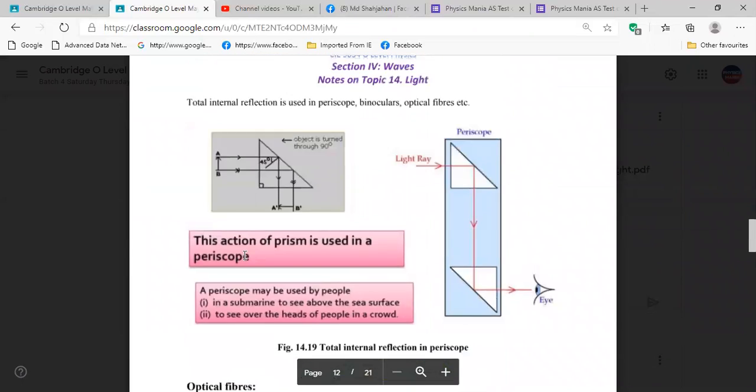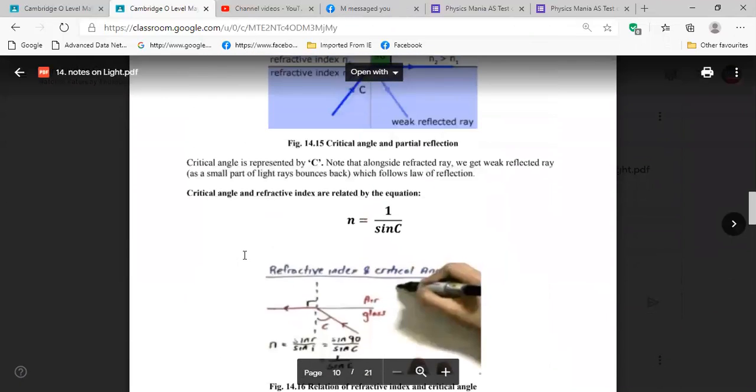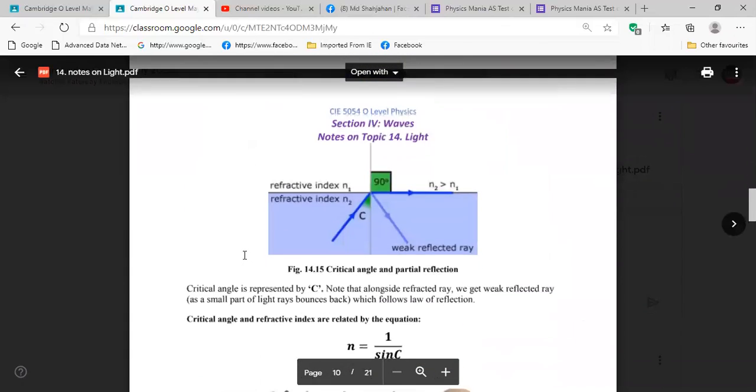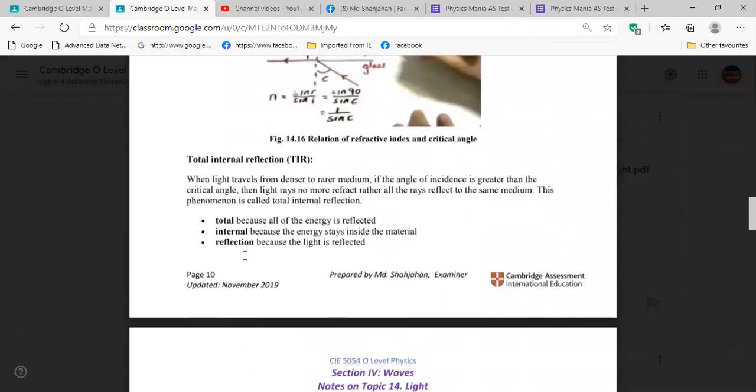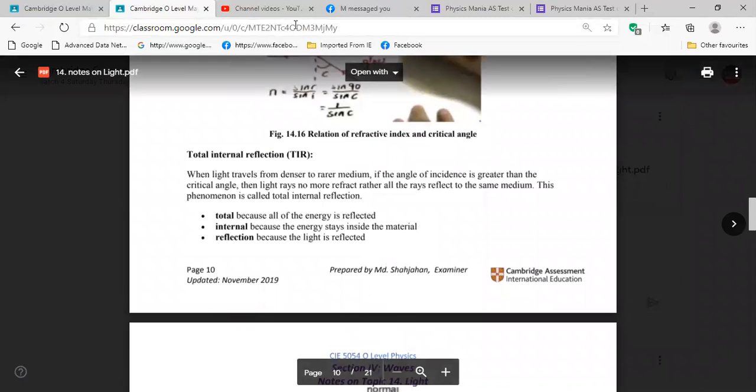You see what is total internal reflection? Tamjid, what is total internal reflection? It is when light travels from a denser medium to a rarer medium, and the angle of incidence is greater than the critical angle, so it gets totally reflected and stays inside the medium, the reflected ray.